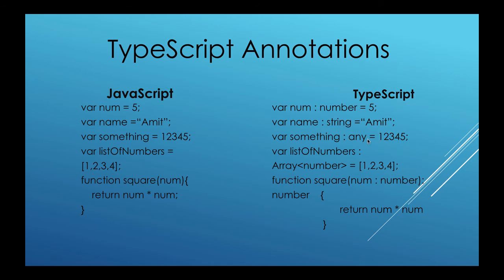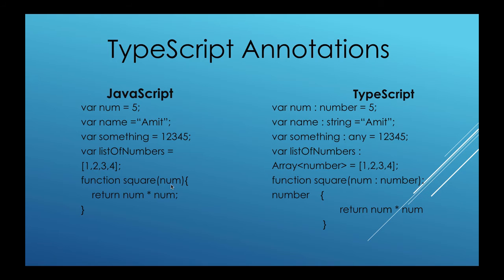So here is a valid type in TypeScript, which is any. We can define a type as any where we don't know or are not sure which type of variable or which type of format it is going to have, right? For example, for a list of numbers equal to 1 2 3 4, we have to define that this is an array of numbers. So we have to define the type of this list of numbers explicitly over here.